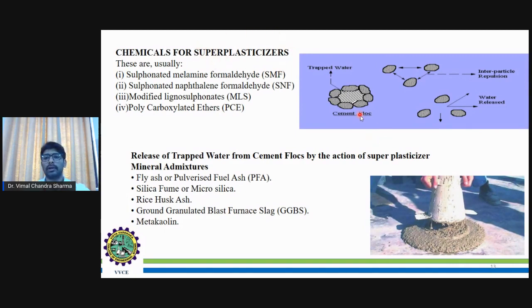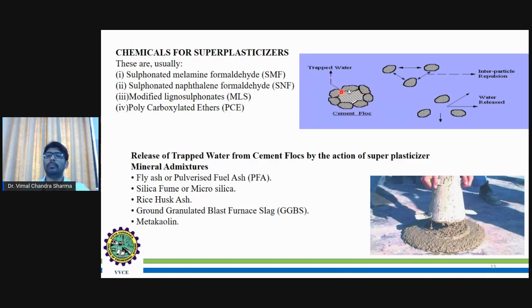As you can see here, the cement flow, that means the viscosity of whatever cement paste we are applying. It's all about how much viscosity, or the relationship between each and every particle of the cement, that is, whatever water is trapped in between the cement paste.